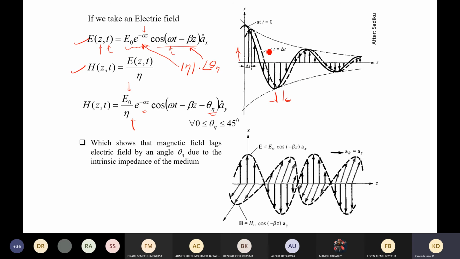This is what we can see, and this phase can exist from 0 to 45. Within that only it can exist. After that, by rotation, we have to subtract by another 45 degrees. So this is how the two waves will exist, and this is the example when theta is equal to 0. You can see that the wave is traveling, and the magnetic field is also traveling in the exactly perpendicular direction. Both the zeros are meeting at the same point. But if theta eta is not equal to 0, then you will see that there will be a shift in these two waves.